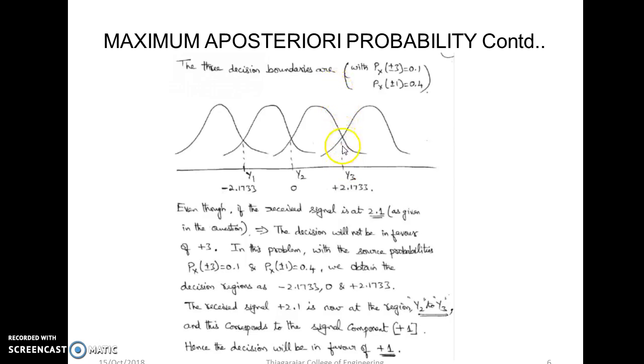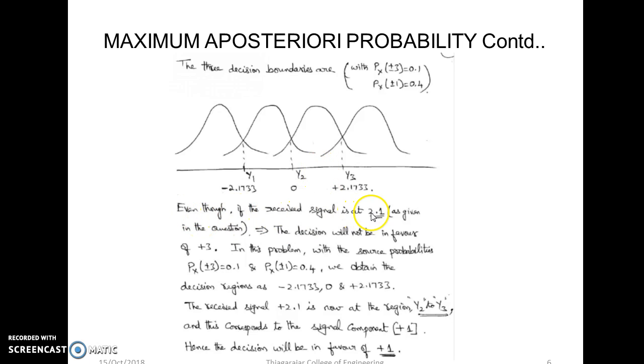The conclusion is, in the question it has been asked that if the received signal is 2.1, we have to decide in favor of +3 or +1. In this problem we have found that the decision region is 2.1733, and the incoming signal 2.1 is less than this 2.1733. So 2.1 lies to the left of this decision region, so we have to decide in favor of +1. With maximum likelihood, we would favor +3, but since the source probabilities are not equiprobable, we should not decide in favor of +3. We should favor +1. That is what has been explained here.